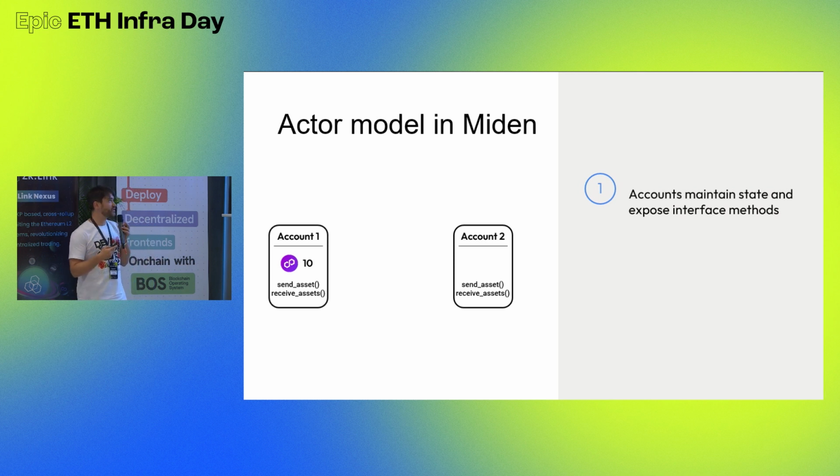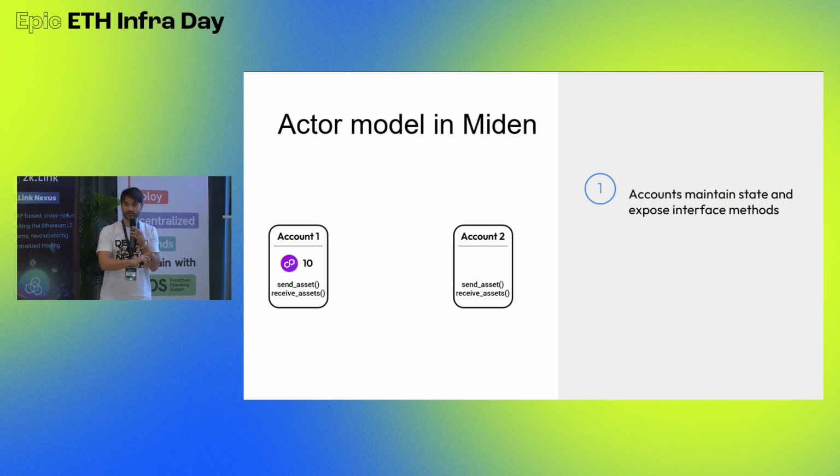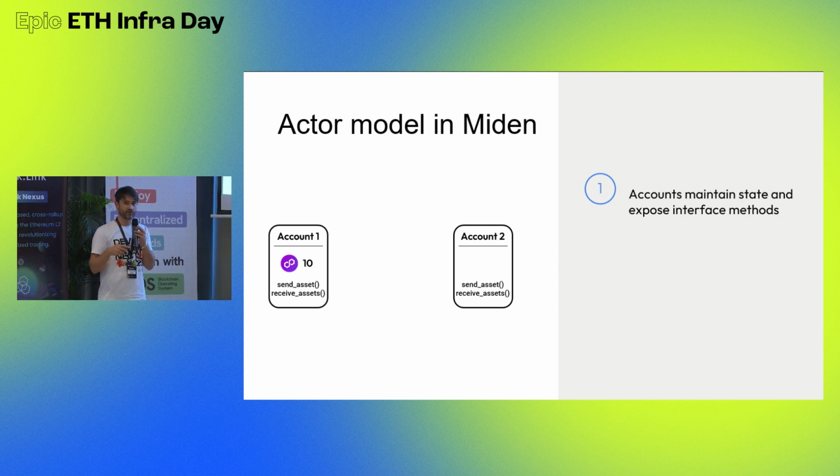And because it's always 1, we need 2 transactions to transfer an asset from one account to another, as I will show. But because every transaction includes only 1 account, this account can prove its own state transition. It doesn't need data or knowledge of the state of the other account to be able to create a valid proof.